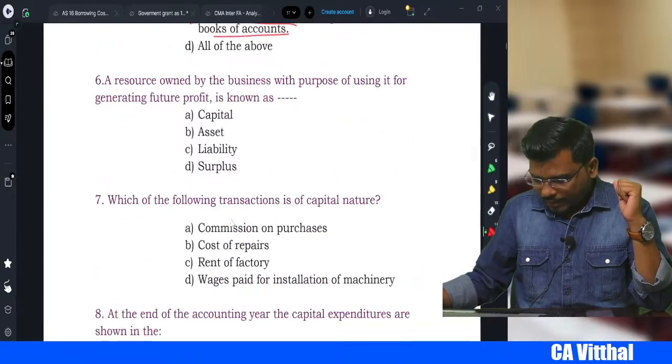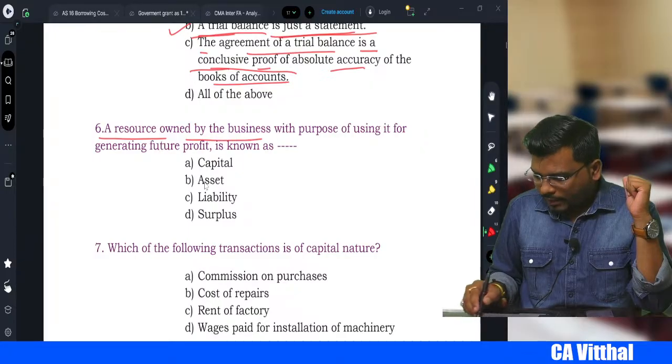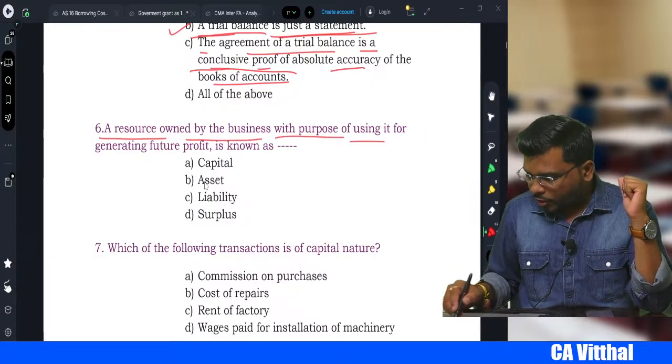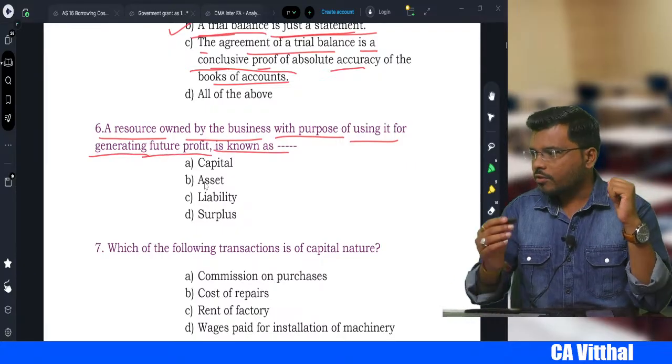Okay, let's come to the next one. A resource owned by the business with the purpose of using it for generating future profit is known as what?